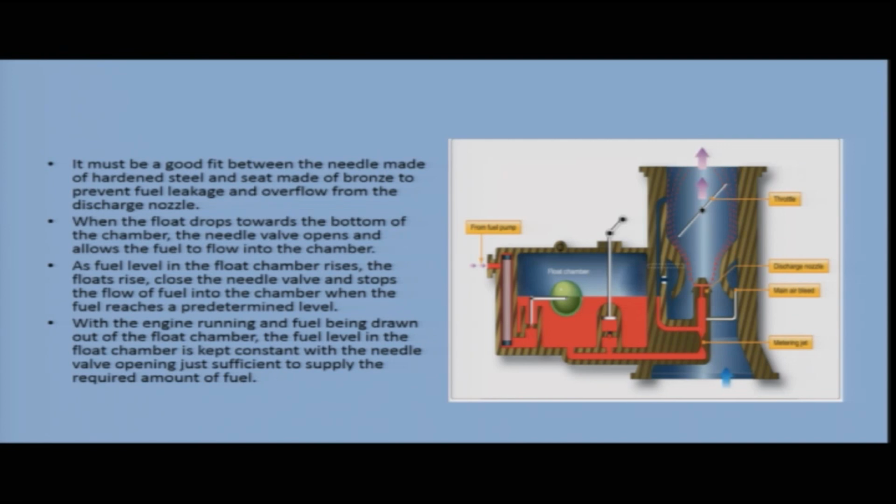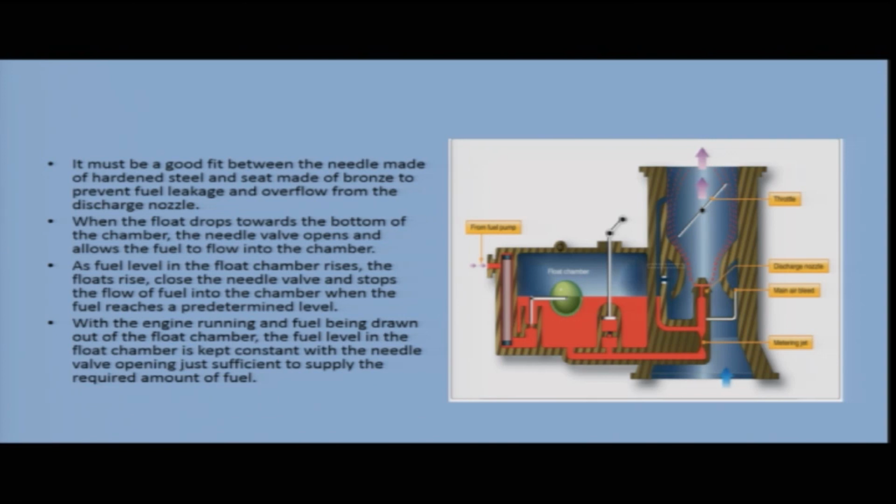As the fuel level in the float chamber rises, the float also rises. As the float rises, the needle valve will close and it will stop the passage of fuel, so the fuel will not enter the float chamber when the fuel reaches a predetermined level. So, when the fuel has reached a predetermined level, the float has come up, the needle valve has gone down, it has closed the fuel passage and fuel has stopped coming into the chamber.